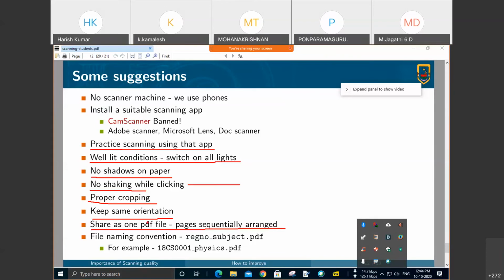And while naming the file, please ensure that you write your register number, put an underscore, and then put the subject name. If the subject name is too long, please don't use the full subject name. Subject code, yes, we will have that uniformity. I think this crept in from my last presentation. Earlier I changed it. So please use the subject code. This should be PH201. So the earlier instruction should be ignored. Please ensure that all these things are duly followed.